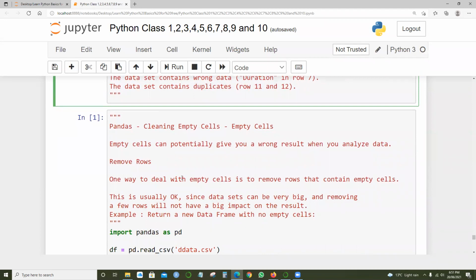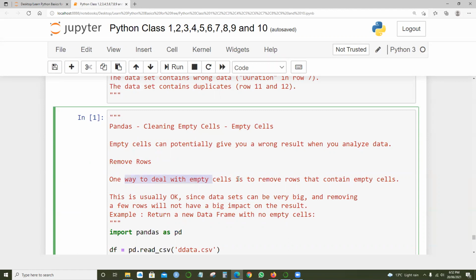So cleaning. First we'll talk about the empty cells, and how to clean them. Empty cells can give wrong results when you analyze the data. For example, if 100 students attempted a test and there is no data in the mark sheet for 5 people, we can't judge the average. We can only understand the average if we have the marks. So if there are any empty cells or missing information, we need to clean it first and make sure we have clean data. Same case here, we're trying to clean the empty cells.